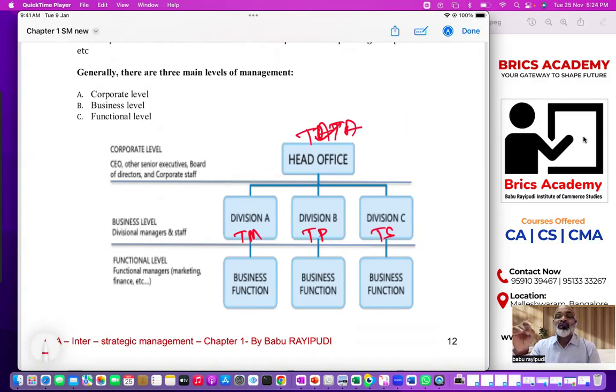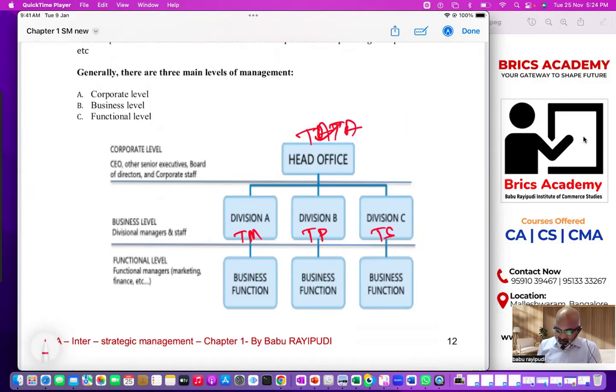But I'm telling you, there might be certain terms where interpretation will go wrong. This is the problem. Strategic management and group one law paper, these subjects look easy, but if you misunderstand the interpretation, it means gone case. If you misunderstand, you won't be able to understand anything. So be very careful. Understood?